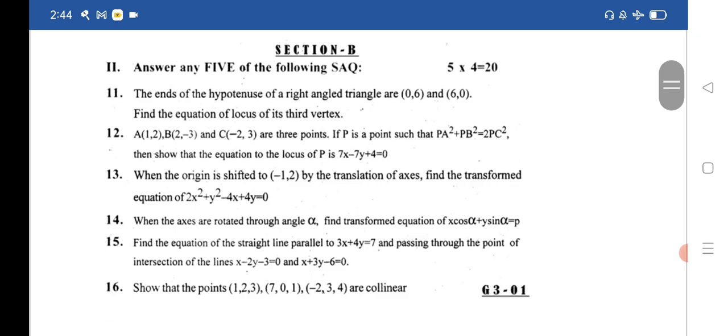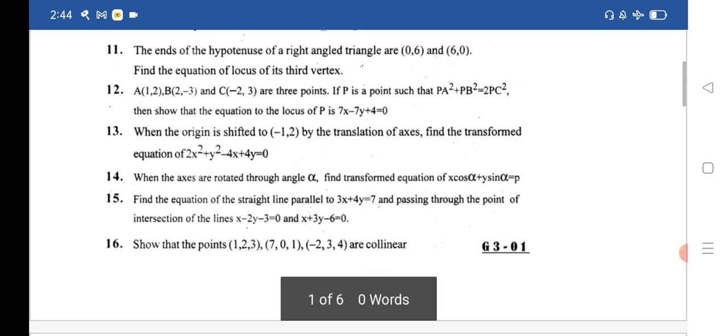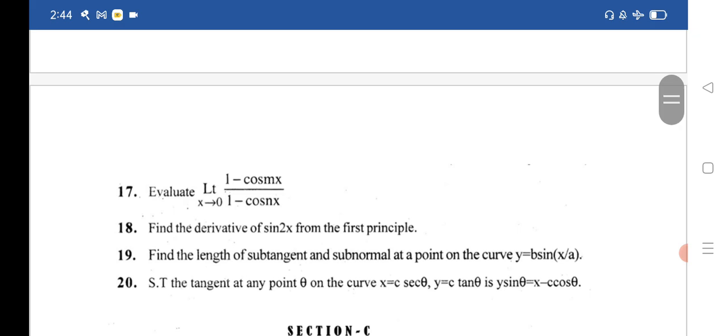From 11 to 16 SQs are there. This year we have extra options, so out of 10 questions you have to do 5 questions. So 11 to 16, and the remaining SQs from 17 to 20 are here. To practice this, out of 10 questions you have to answer only 5 questions.